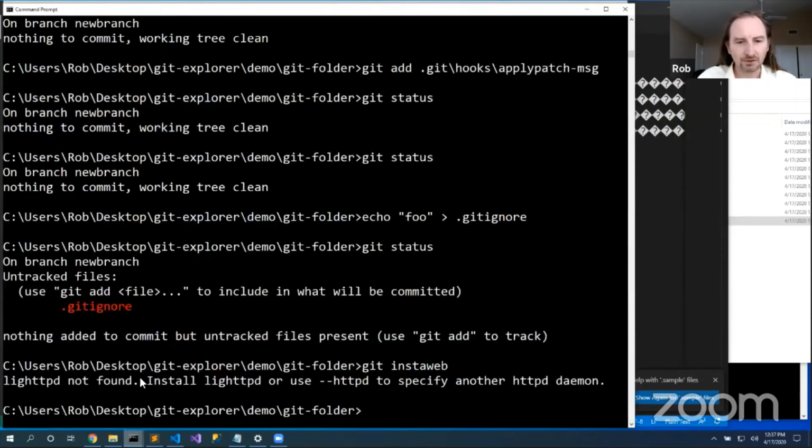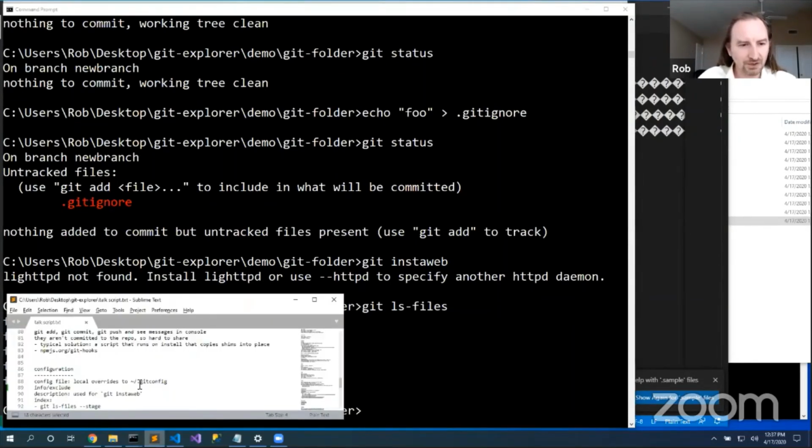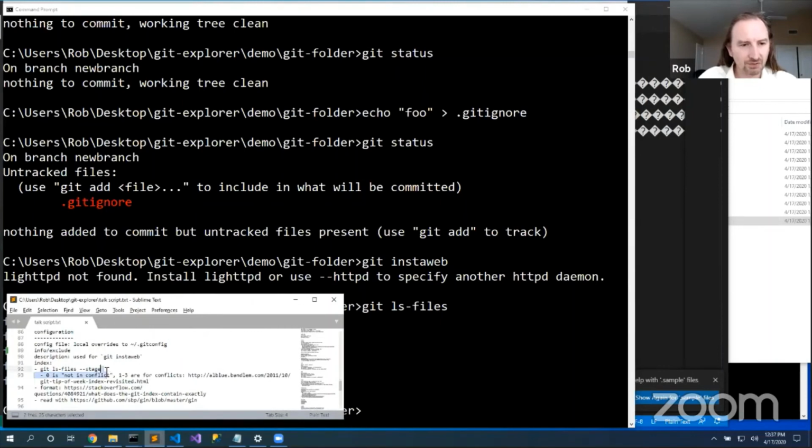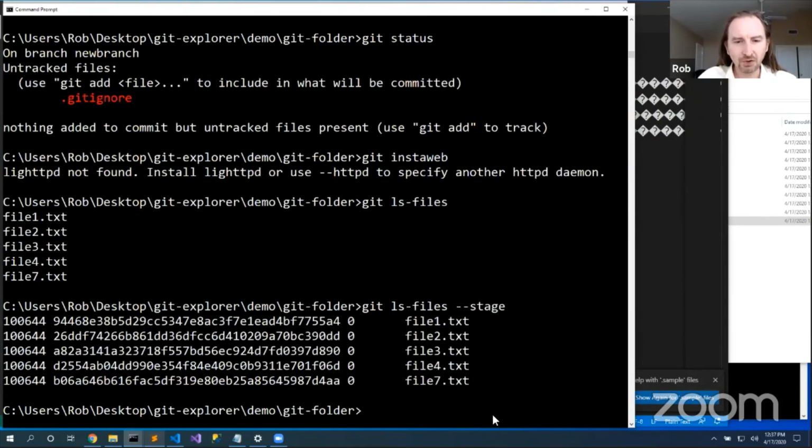Or we can do this, git ls-files. Git ls-files will read that index file and show us all the content. So a smidge of magic, but it's actually really, really helpful. If I say git ls-files --stage, it will show me the full contents of that index file. So here's the file permissions of each file. Here's the hash of the blob of that file. So let's go look at this file, git cat-file -p.